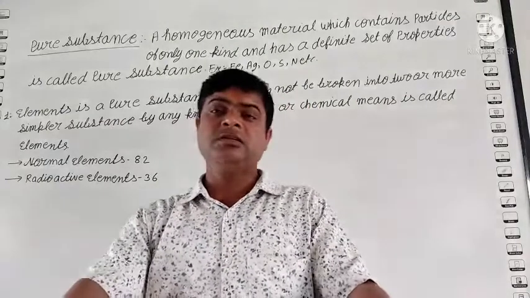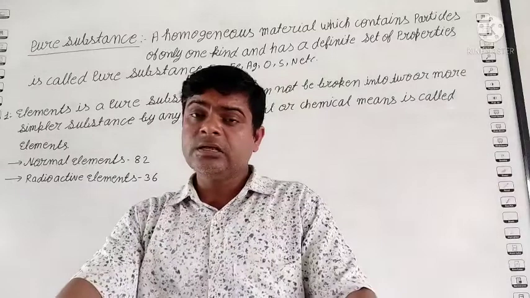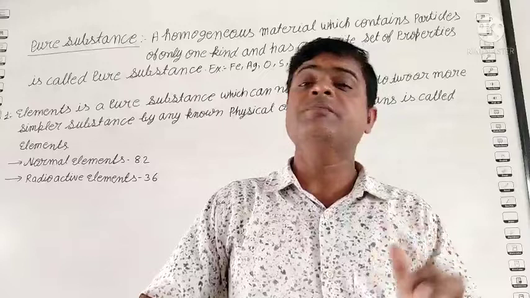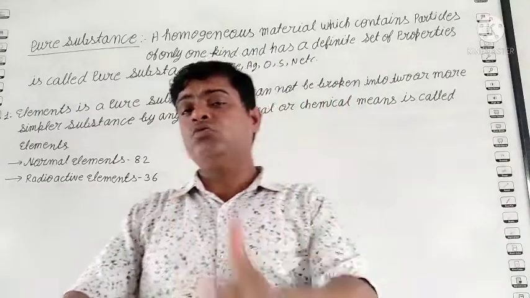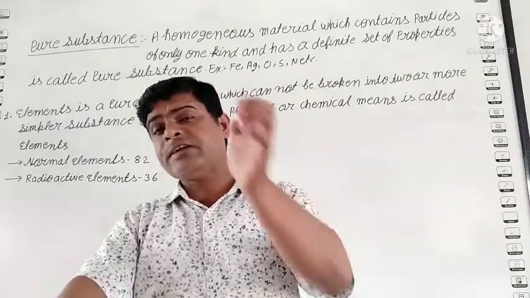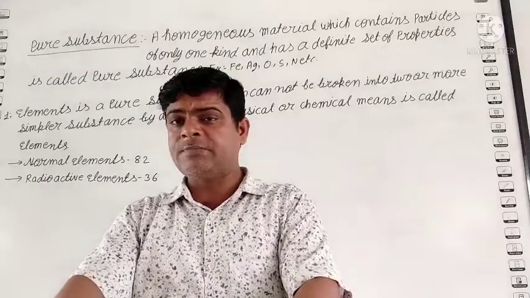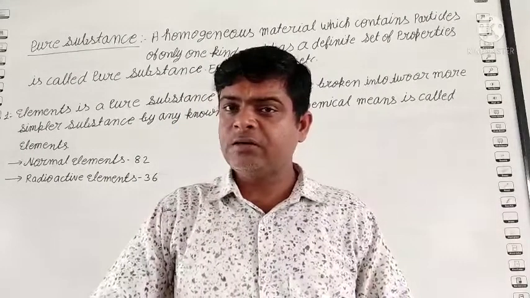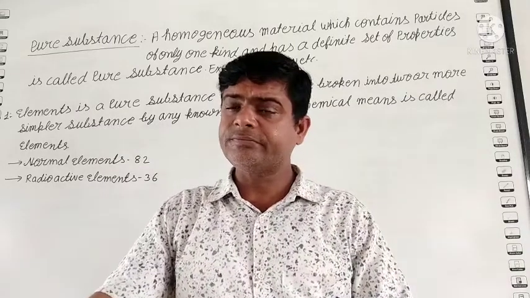Both have luster and are attracted by a magnet, and it is not possible to divide them into a simpler form. If you take one iron piece and start dividing 1 to 2, 2 to 4, 4 to 8, at last when you get a single particle, are the properties of the single particle and the big piece different? No, both properties are the same.